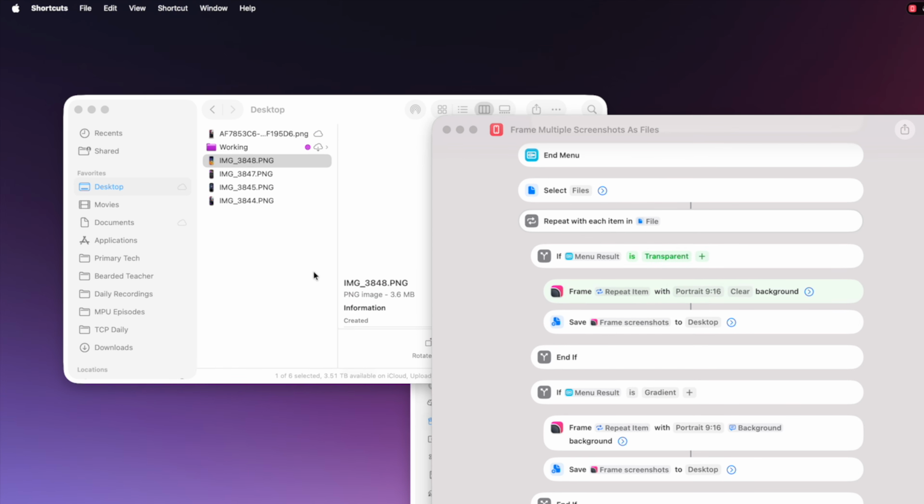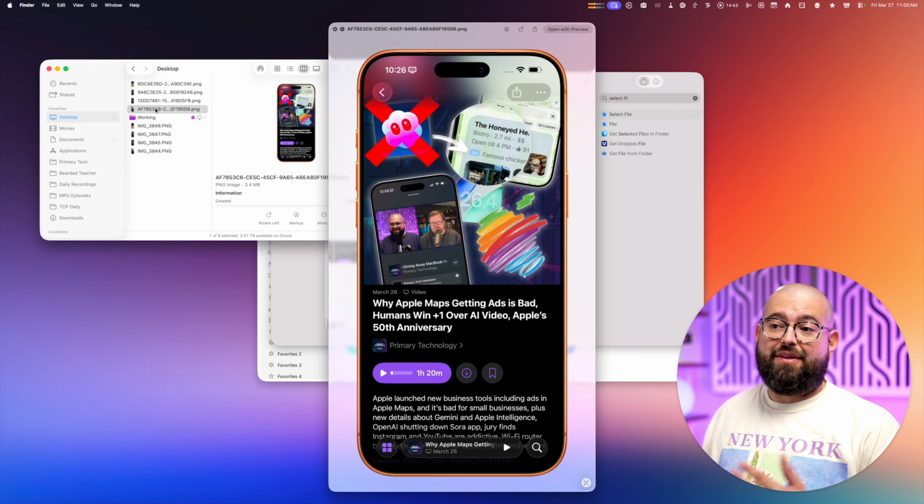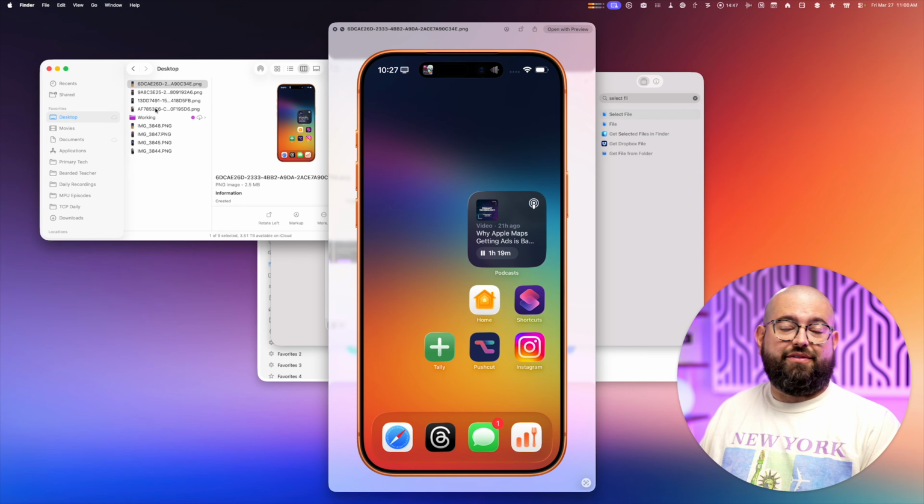Click Always Allow, and then you'll see here in the Finder on the left, those 4 screenshots just appeared, and now I have them framed right here on my Mac. I can use them on slides or just share the framed screenshot.